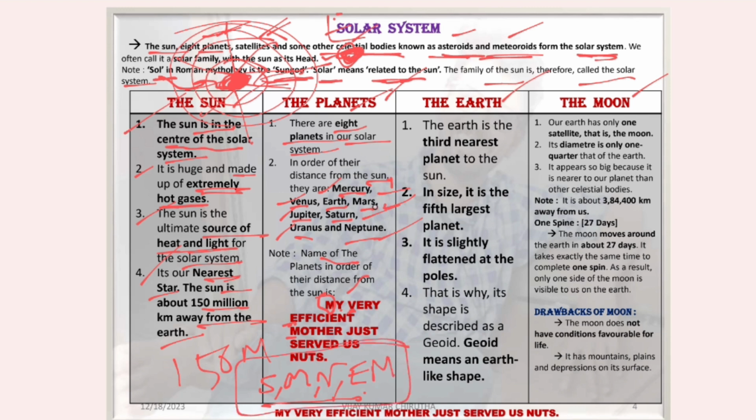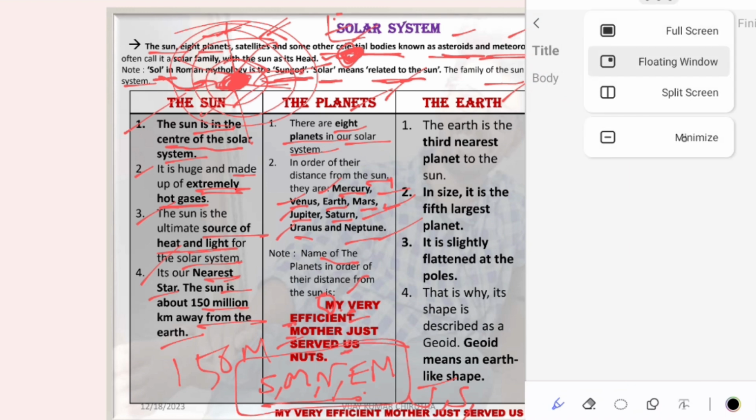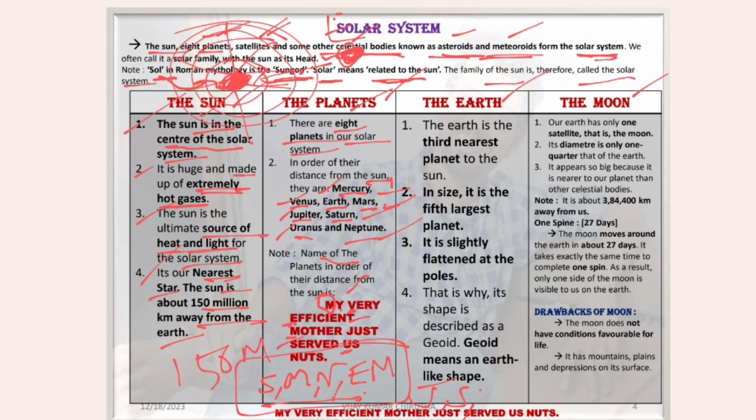After Mars there is Jupiter. J means Jupiter. S means Saturn. U means Uranus. N means Neptune. So this is an easy way to remember, and it is given in NCERT. If you want to understand the order of our planets: my very efficient mother just served us nuts.